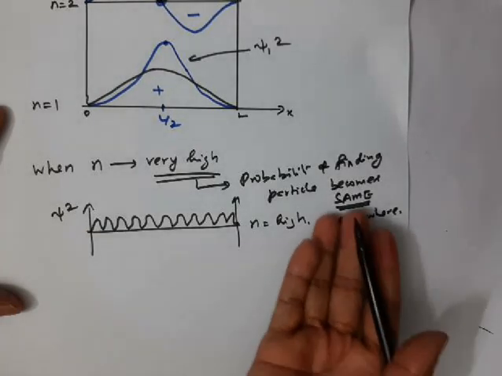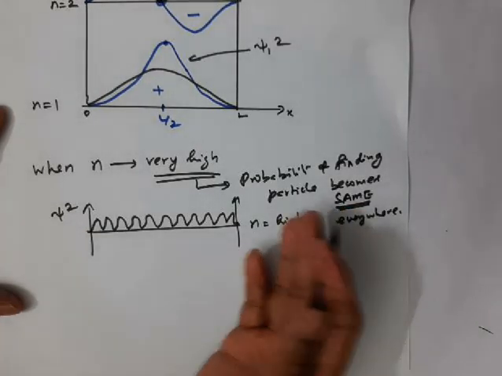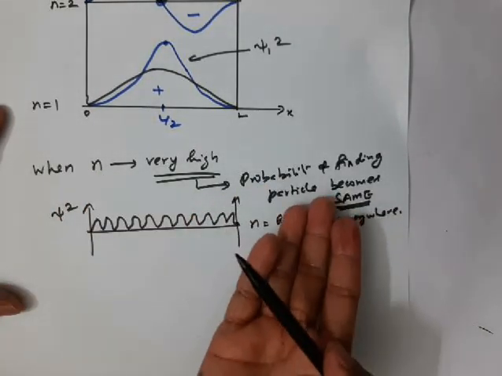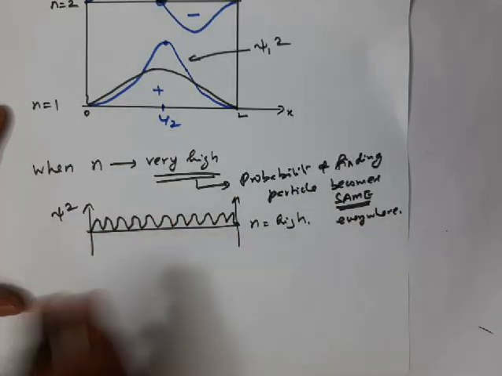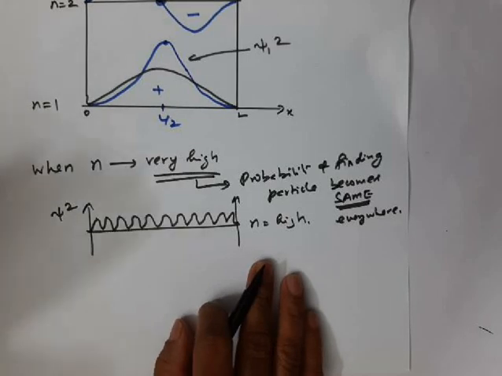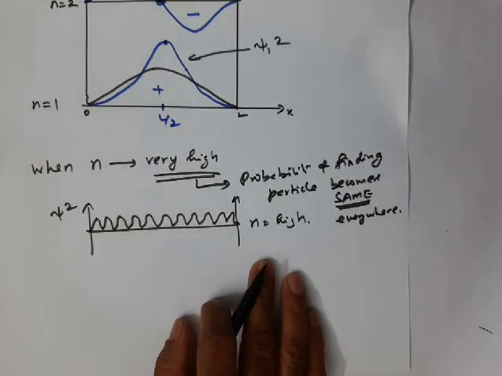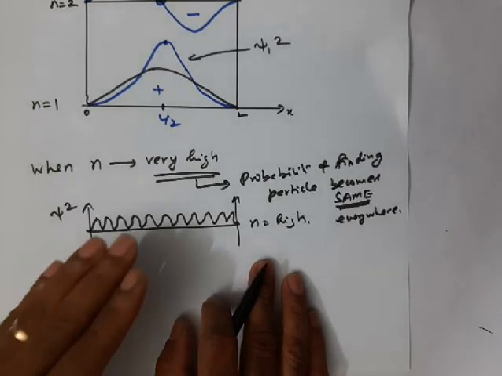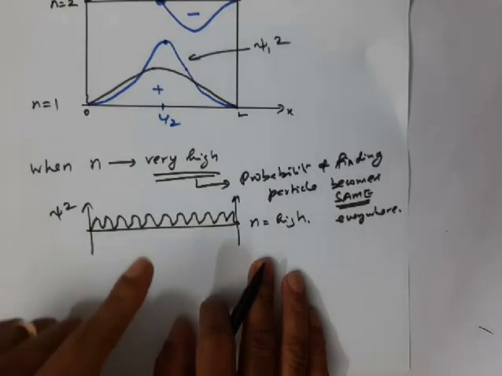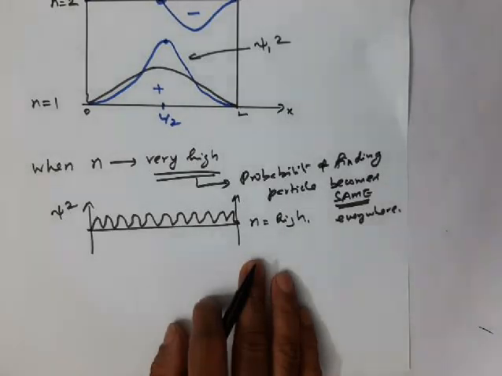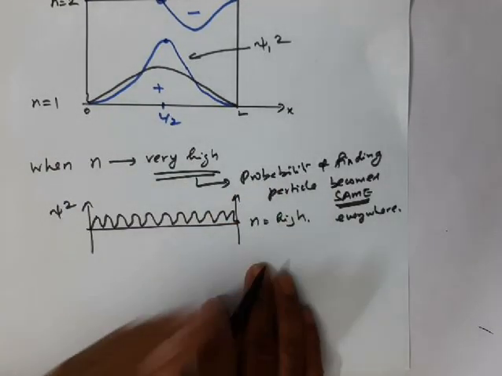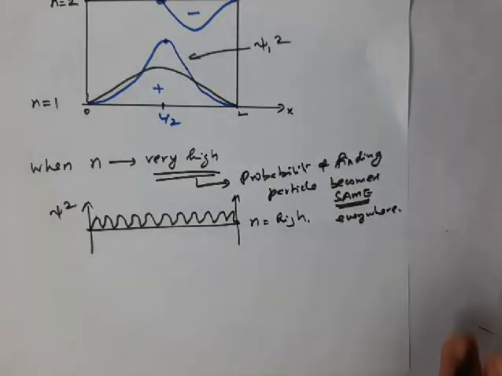This is actually the classical result. I told you in the beginning, classical mechanics says that the probability of finding the particle is the same everywhere, for all states. But what quantum mechanics says is that when n becomes very high, in very high energy states, the probability of finding the particle becomes the same everywhere.